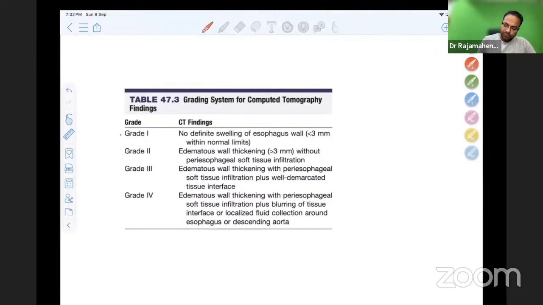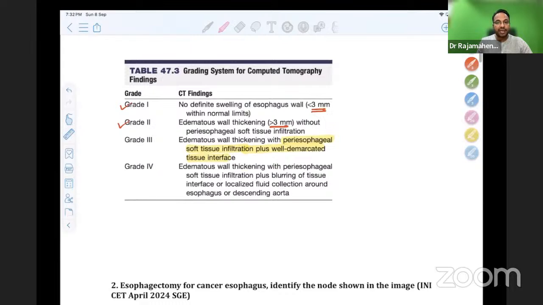Grade 1 is no definite swelling of the esophagus, wall less than 3 mm, within the normal limits. Grade 2, more than 3 mm without peri-esophageal soft tissue infiltration. Grade 3, peri-esophageal soft tissue infiltration plus well-demarcated tissue interface. And grade 4, edematous wall thickening with soft tissue infiltration, blurring of tissue interface, or localized fluid collection around the esophagus and aorta. All these are clues for perforation. So grade 4 can be a case of perforation. So this is how CT scan is used for evaluating.